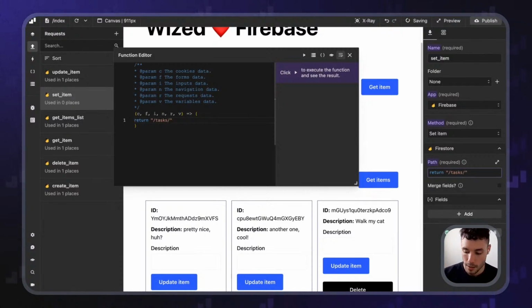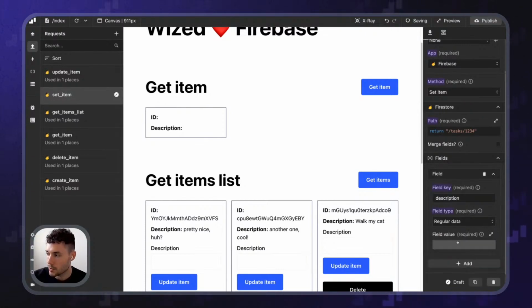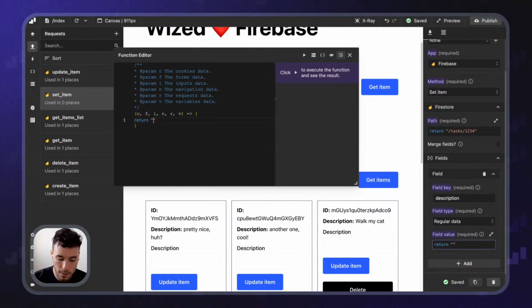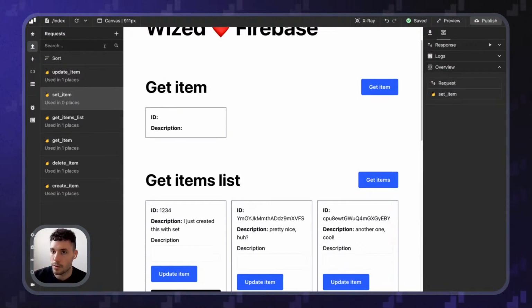So I'm going to say 1, 2, 3, 4, like that. You can define it. And when I do description, I just created this with set. And I run this.